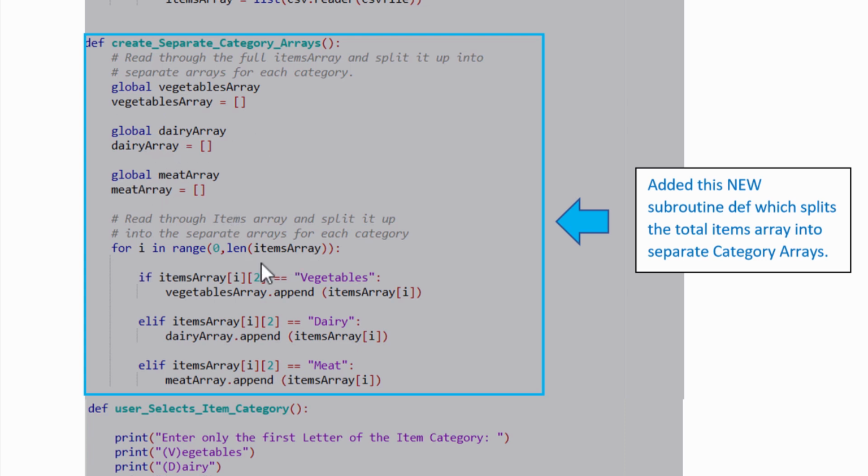And we're just going to go through that whole big items array. And if we spot something that's category vegetables, we're going to put it into the vegetables array by appending it in, so dot append. If we find something that has a dairy category while we're going through that big array, put it into the dairy array, and if we find something that's meat, put it into the meat array. So that will split our big array of everything that we've read in from the CSV file into separate arrays: one for vegetables, another for dairy, and another for meat.